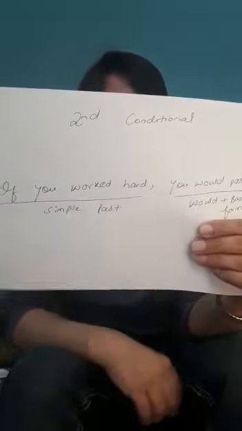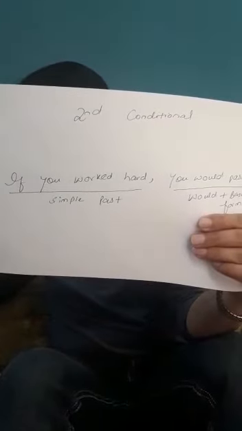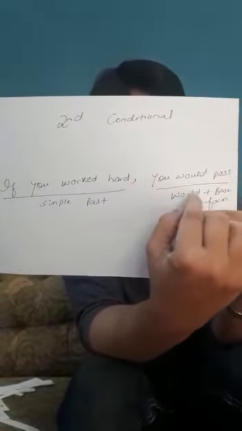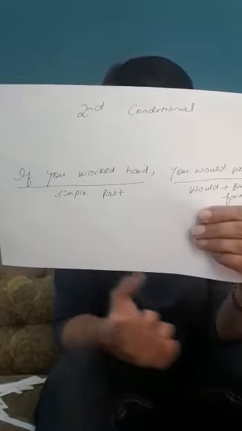The difference between the first and second conditional is that in the first conditional, the first part is simple present and the second part is simple future, while in the second conditional the first part is simple past and the second part is would plus the base form of the verb.